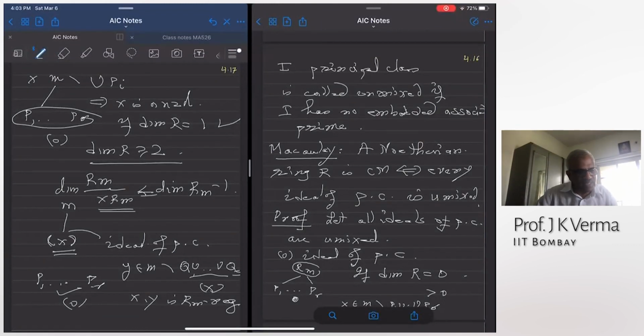So we have proved one direction: if ideals of principal class are all unmixed, then the ring is Cohen-Macaulay, because I localized at the maximal ideal and showed how to construct a regular sequence of full length. Okay, our time is over, so I will prove the other direction next time: that if the ring is Cohen-Macaulay, then every ideal of principal class is an unmixed ideal. Okay, so we'll stop here.